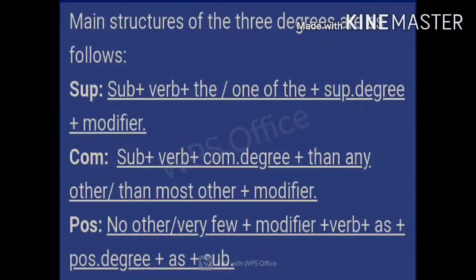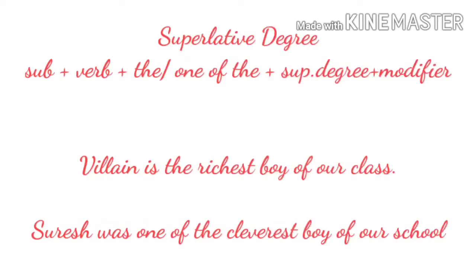And the positive degree is formed like "no other" or "very few" or "few out of two" or "any one" plus modifier plus verb plus "as" plus positive degree plus "as" plus subject. So in this way the sentences are formed when we change one degree to another without changing the meaning.